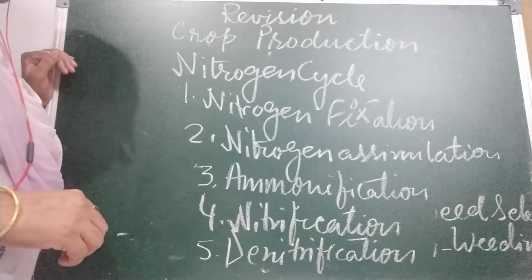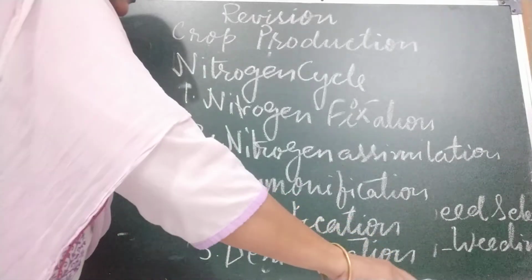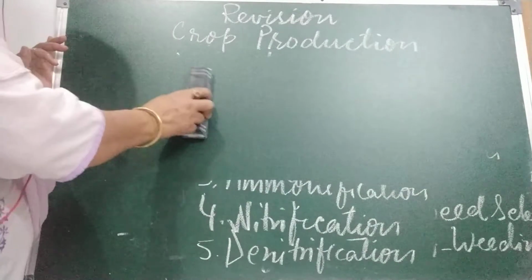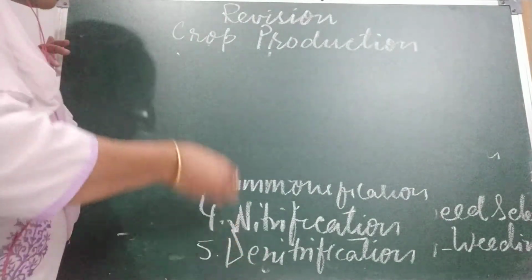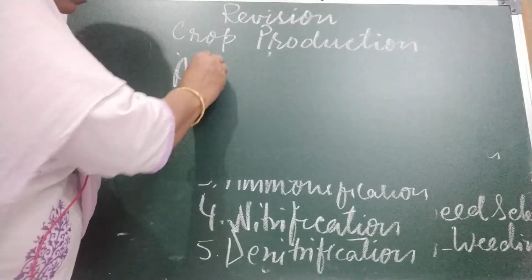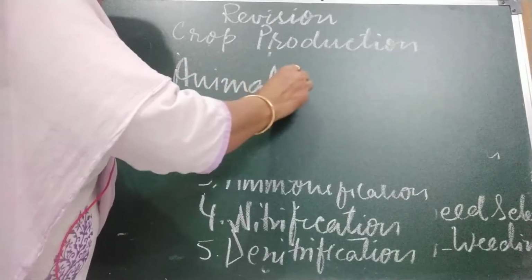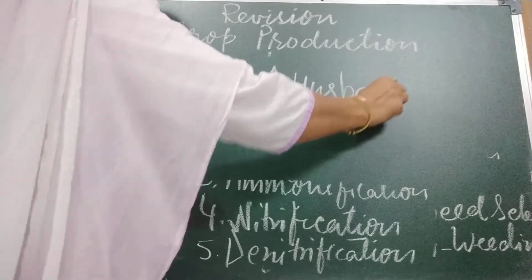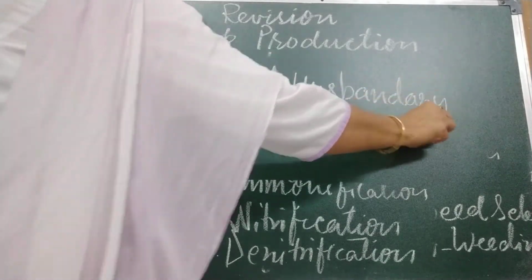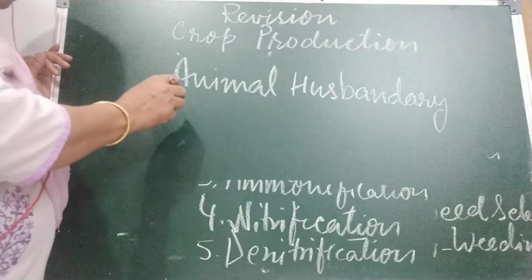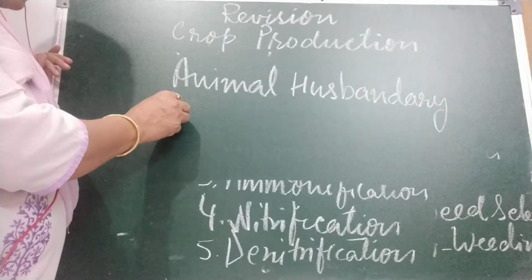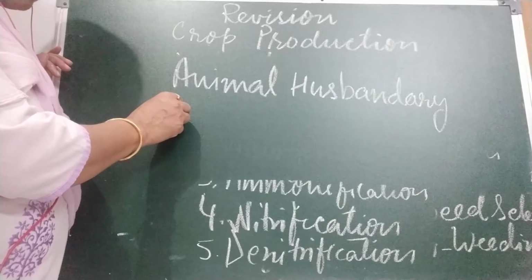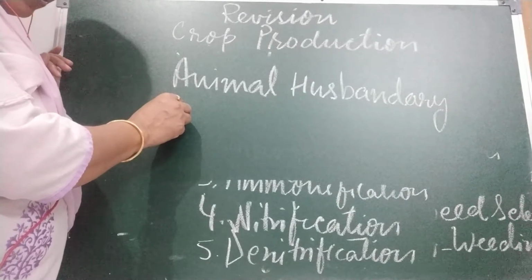Now children, I am going to tell you about animal husbandry. What do you mean by animal husbandry? Children, the breeding, feeding and caring of domestic animals for food and other purposes is called animal husbandry.